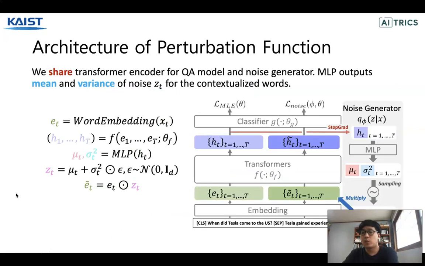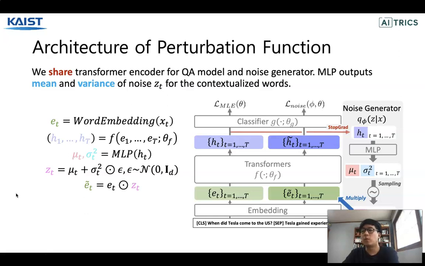The parameterization of the perturbation function heavily affects the success of learning with the proposed objective. The function is to control the intensity of perturbation for each token of x without changing the semantics.